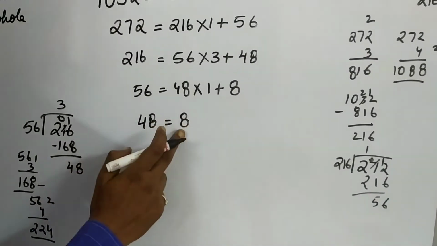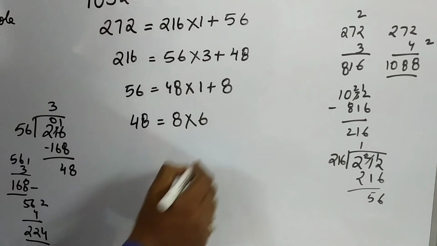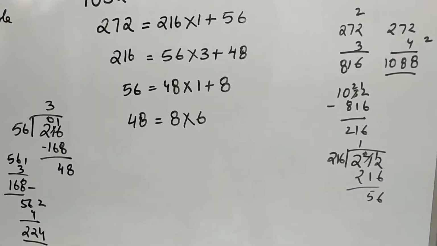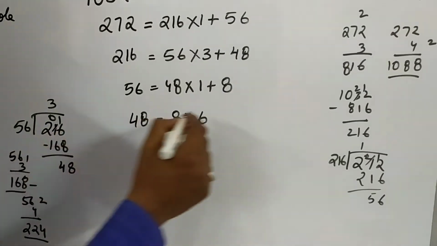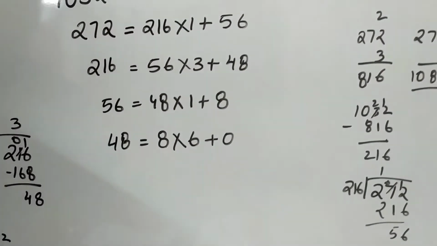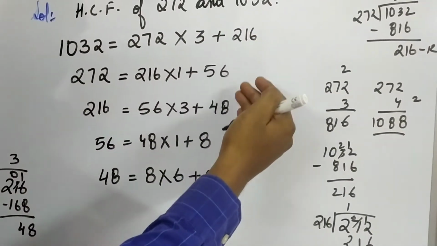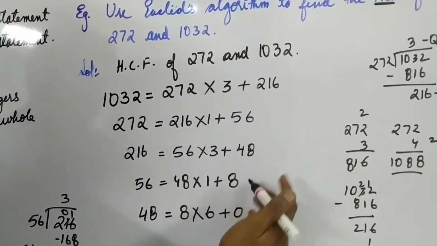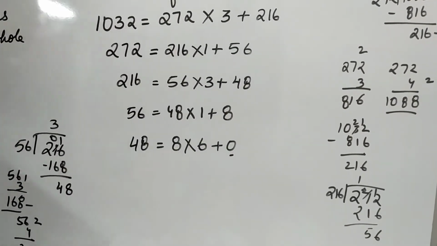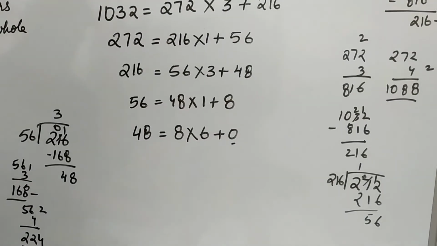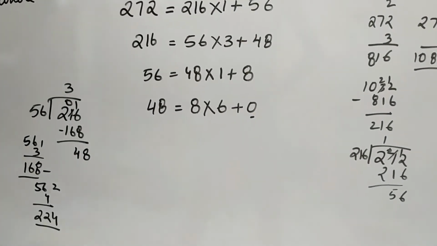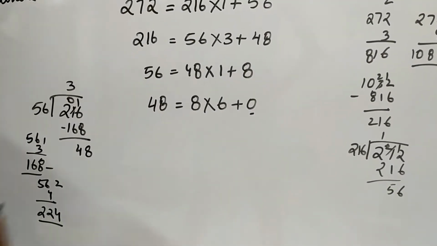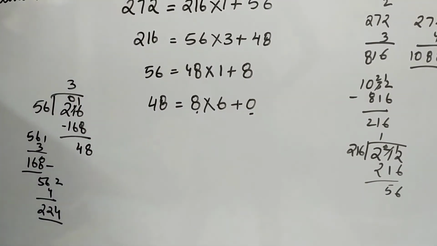So in the table of 8, 8 6s are 48. What is the remainder, students, here? The remainder is 0. So do these steps one after the other until you get the remainder 0. So by which number you got the remainder 0? B. That is 8.